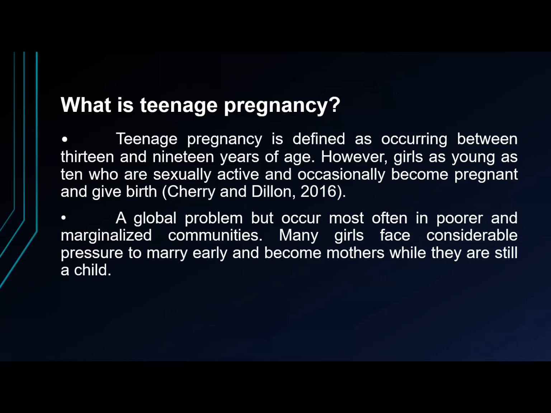The next issue is all about teenage pregnancy. We know that teens are between 13 and 19 years old, and teenage pregnancy happens to teenagers in these ages. But according to Cherry and Dillon 2016, there are, however, girls as young as 10 who are sexually active and occasionally become pregnant and give birth. Teenage pregnancy is a global problem but occurs most often in poorer and marginalized communities.